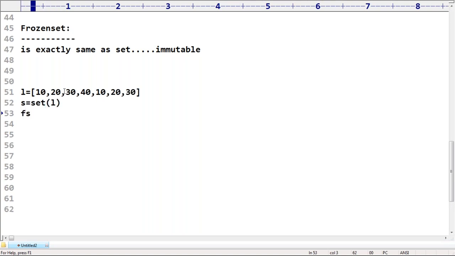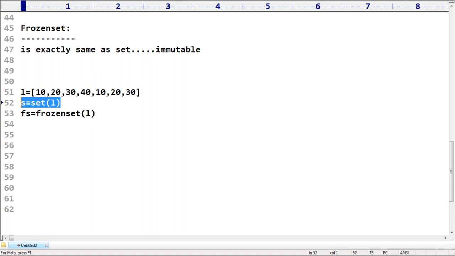Same way, is it possible to create a frozen set or not? Yes, why not? It's always possible, sir. You can convert a list to a set, and you can convert a list to a frozen set, no problem at all. Then the bigger doubt you people can expect here, sir: duplicates are there, but here you are trying to convert to a set.